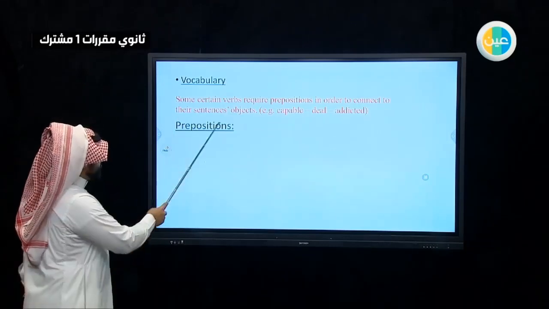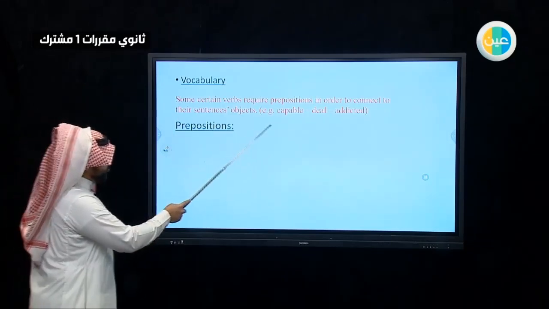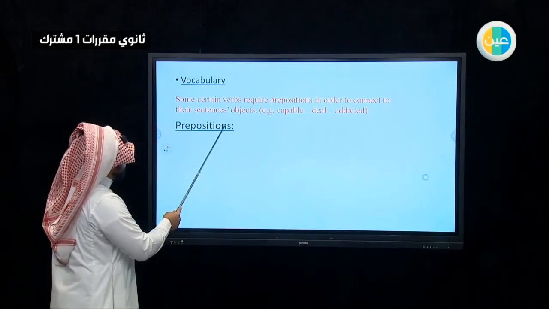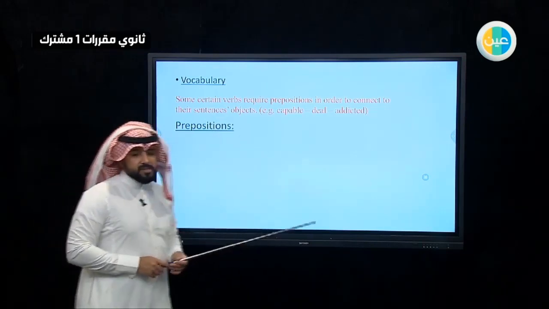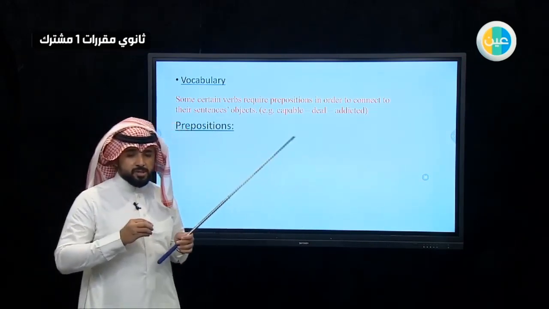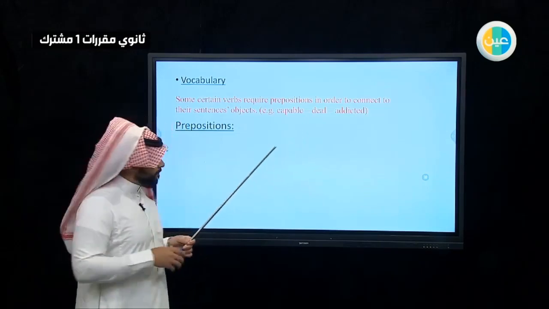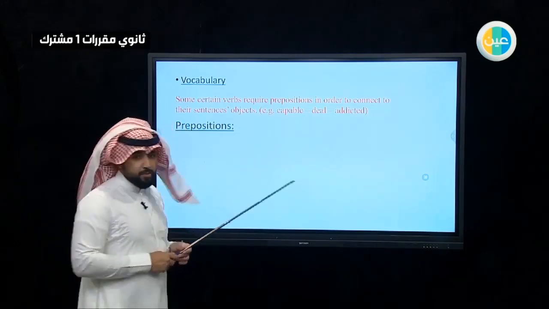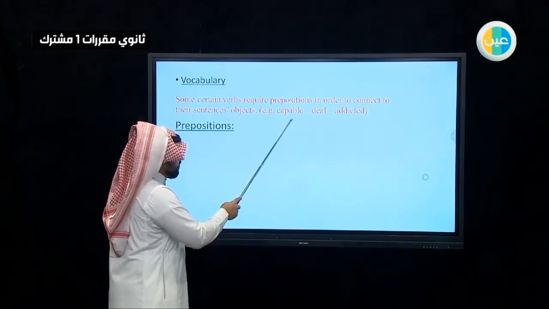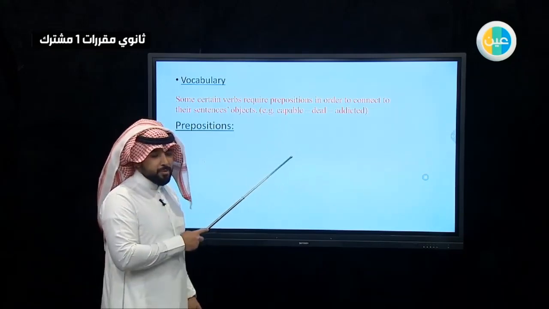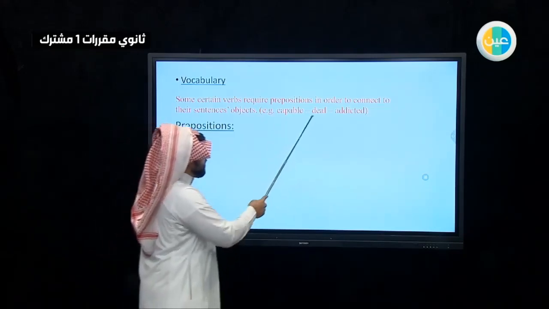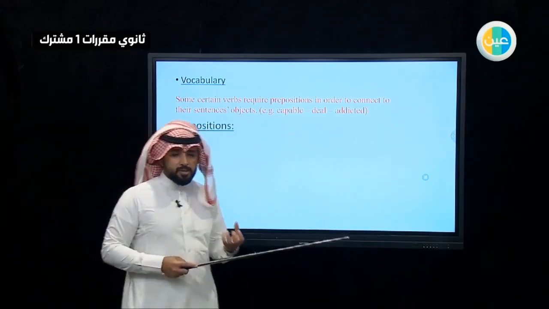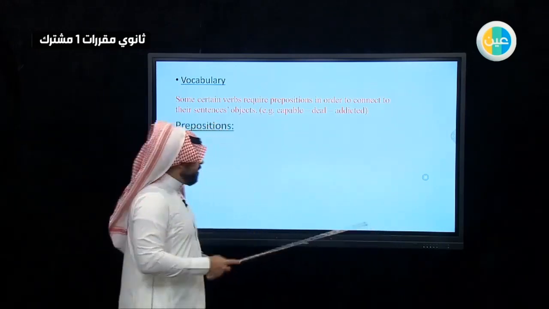Some certain verbs require a preposition in order to connect to their sentence's objects. So there are some verbs that need a preposition to be used in the right way. For example, deal: we have to use the preposition with, like deal with.